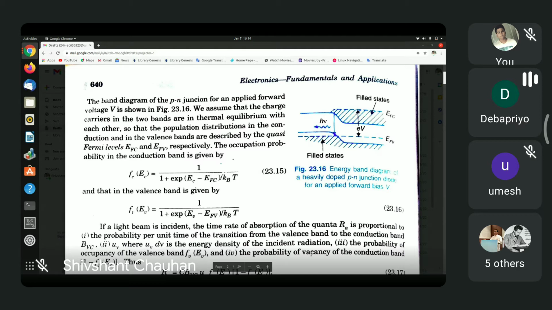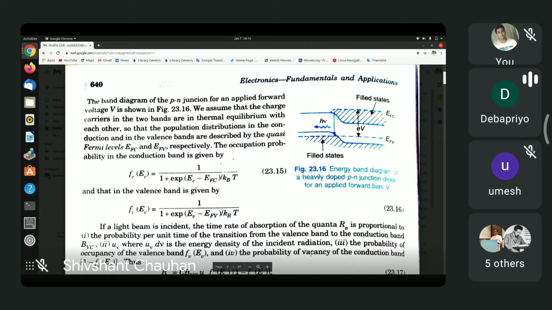So now there is scope for electrons to jump down from the conduction band on the p side to the valence band on the n side, because electrons thereby lose energy, and that is the thing that happens in nature. Any object or particle which finds an opportunity to lose energy tends to do so.